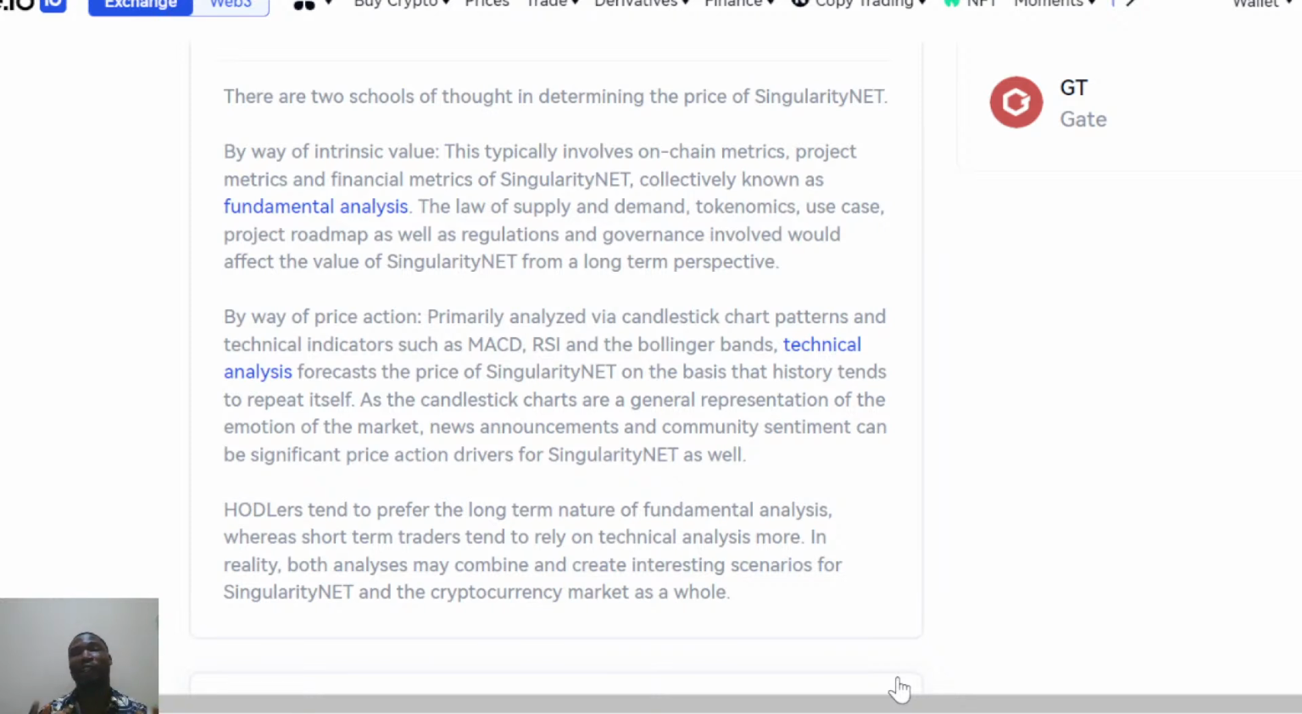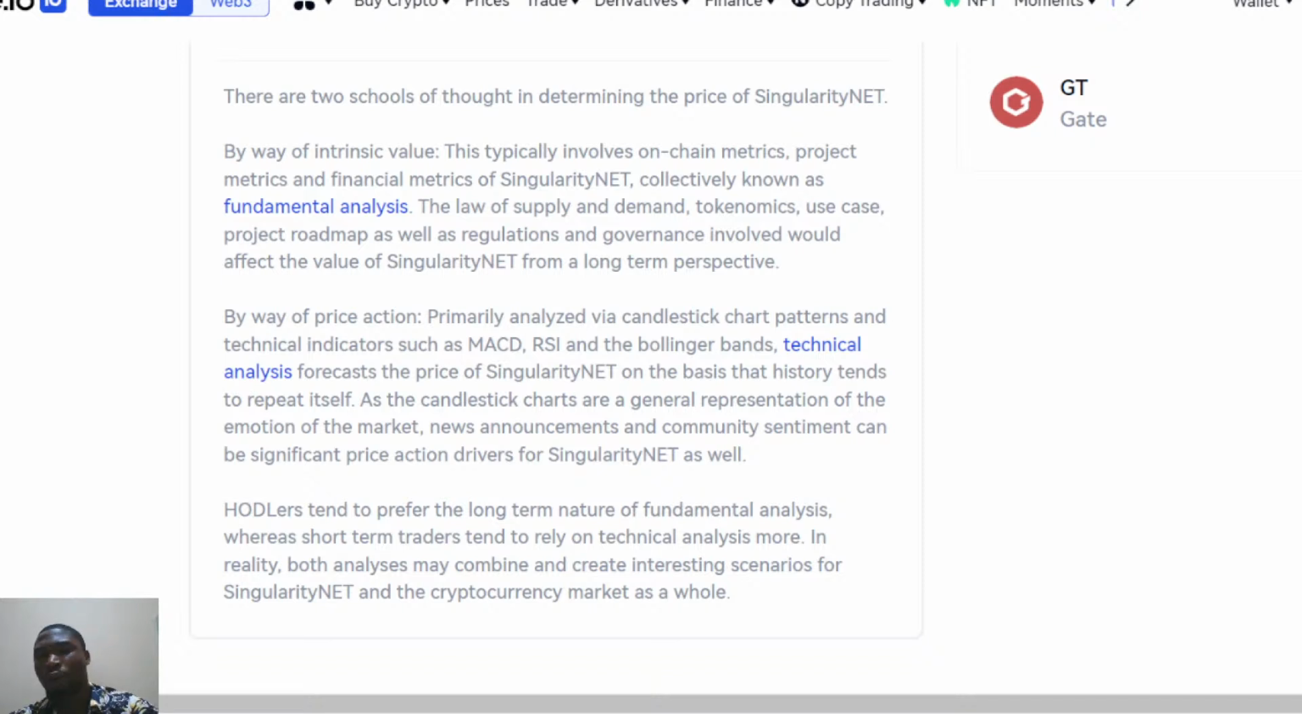Now remember, I said there are two schools of thought when looking at a project like this. I talked about fundamental analysis, and the second one is technical analysis. Technical analysis is also another important factor that you must consider when looking at a project like this.